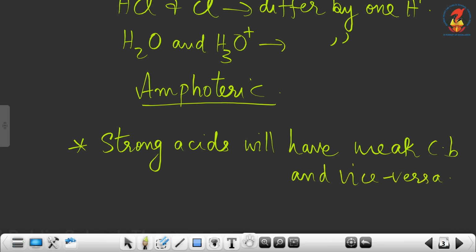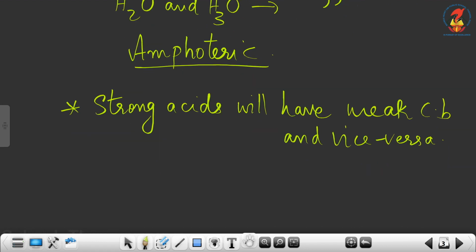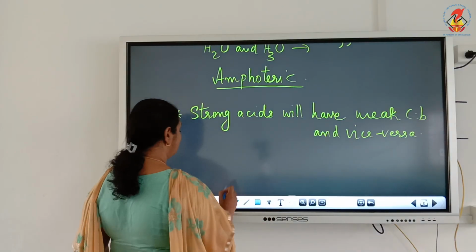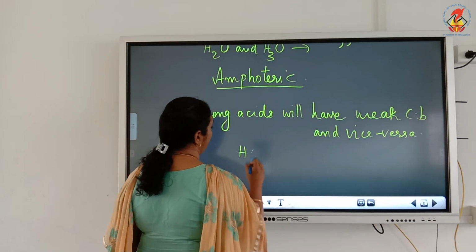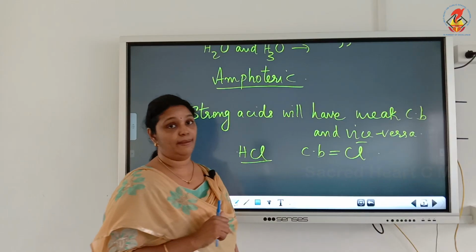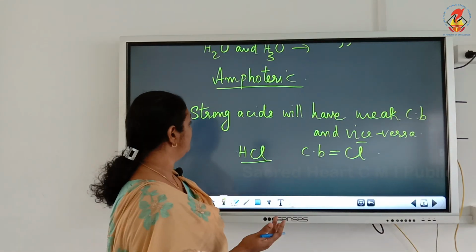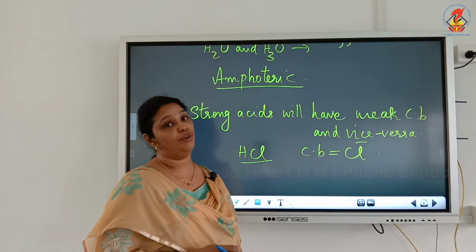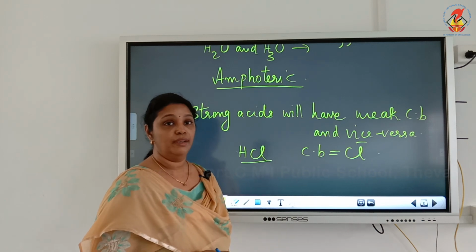So the conjugate base of a strong acid will be weak. For example, HCl, hydrochloric acid, is a strong acid and its conjugate base is what? HCl, one H plus less, means we have Cl minus as the conjugate base of HCl, and the Cl minus is a weak base. Okay, and vice versa, which means weak acids will have a strong conjugate base.